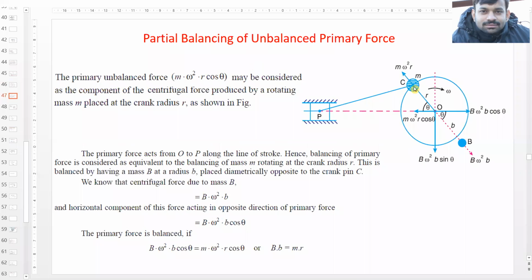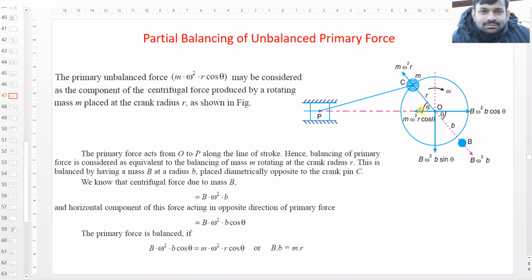We considered that this unbalanced force, that is m r omega square cos theta, is the horizontal component of a mass m at a radius r attached to the crank pin, and its horizontal component was m omega square r cos theta.